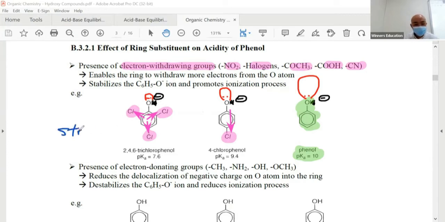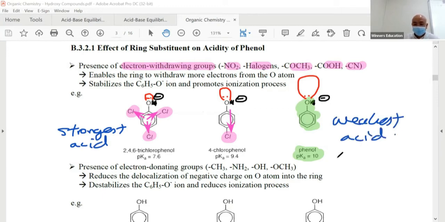So this should be the strongest acid among the 3. This is the weakest acid among the 3. And therefore, we look at the pKa value. This is the smallest, or rather the biggest. Therefore, Ka is the smallest. The opposite is always true.